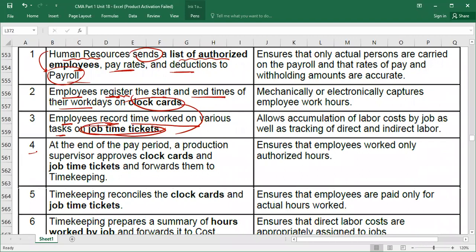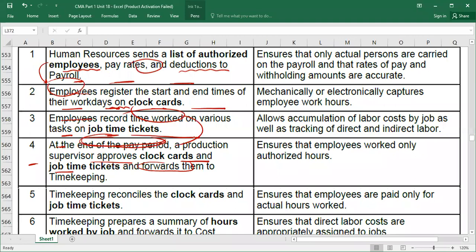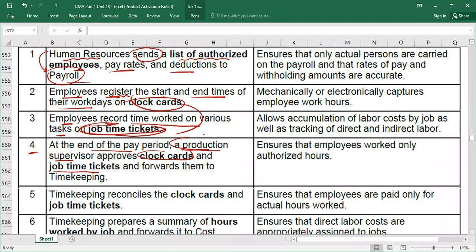Then point number 4, at the end of the pay period, it could be weekly, monthly, this is not our debate, a production supervisor approves the clock card and job time tickets. Who will approve? Production supervisor. And forward them to the timekeeping department. Okay, timekeeping reconciles clock cards and job time tickets. Understood? They will do reconciliation.